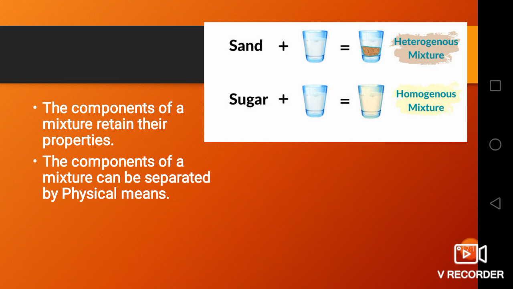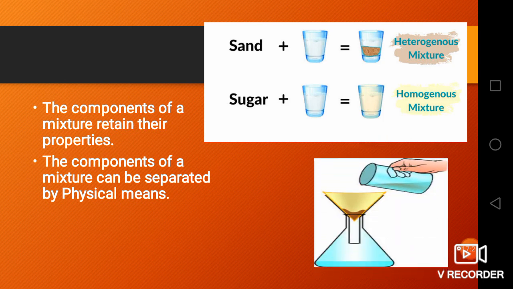The last point is the components of a mixture can be separated by physical means. So here you can see the muddy water which is filtered to get the pure water. So this is what is said in the fourth point. The components of a mixture can be separated by physical means. Here the muddy water is filtered and this process is said to be filtration. So these are the 4 characteristics of mixture.